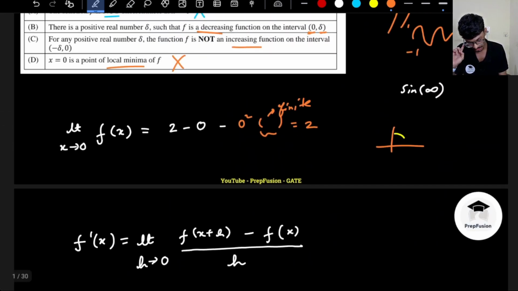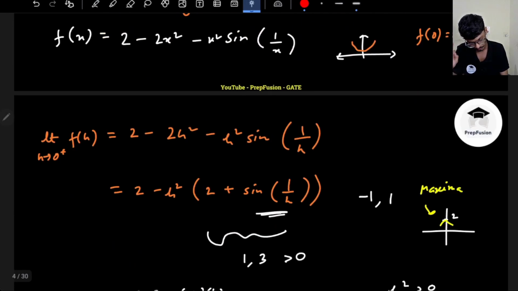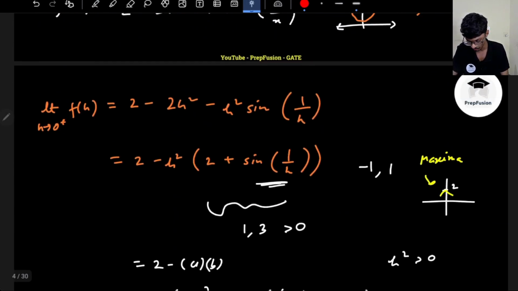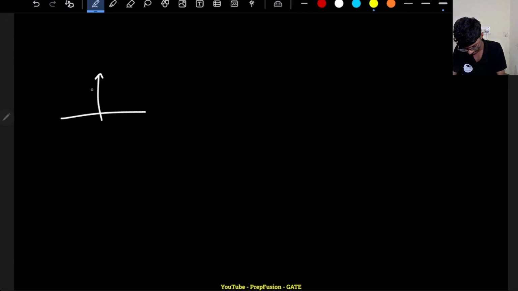The value of the function is 2. I am 101% sure that at 0 the value of the function is 2, because that is given to me. And this also I am sure, just after 0 and just before 0, the graph will be somewhat decreasing. These two pieces of information I am 100% sure.